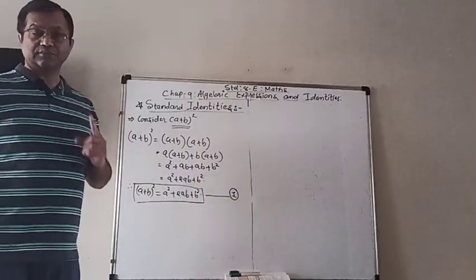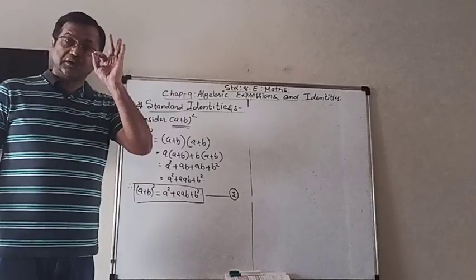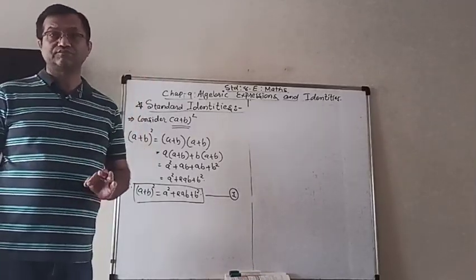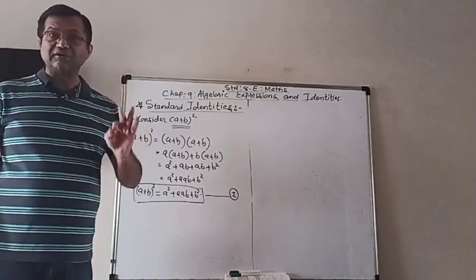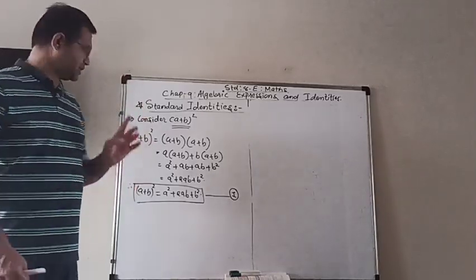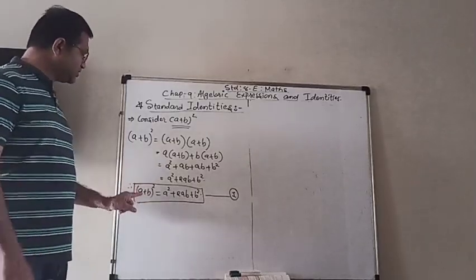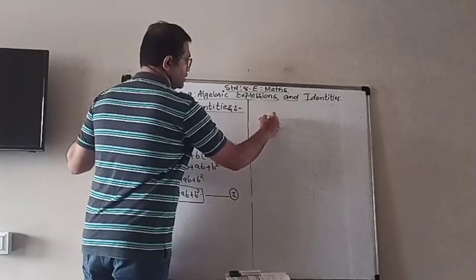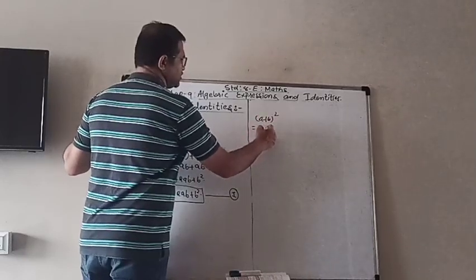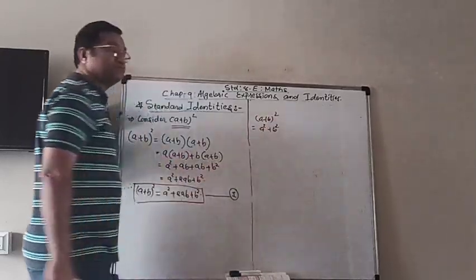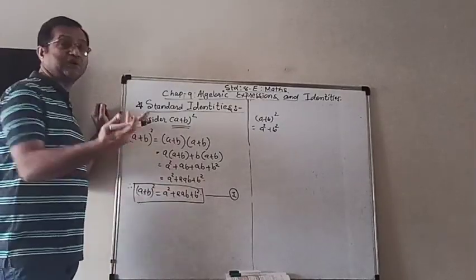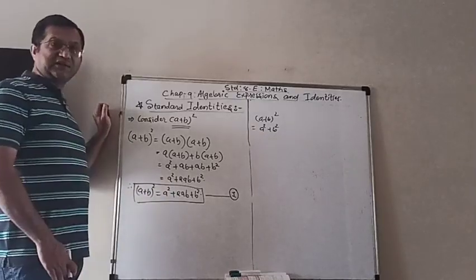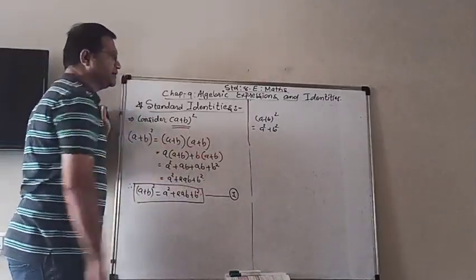Now, what general mistake are people making? Sometimes even clever students make a mistake. When we have to use this one, a plus b whole square, they will write it as a square plus b square. Then what about this 2ab? Where has it gone? If you don't remember this identity, then you will write like that.